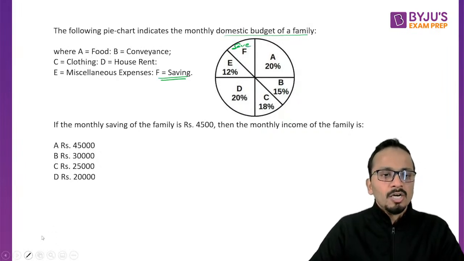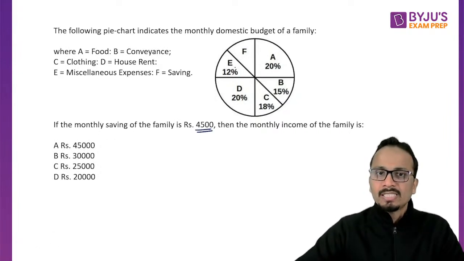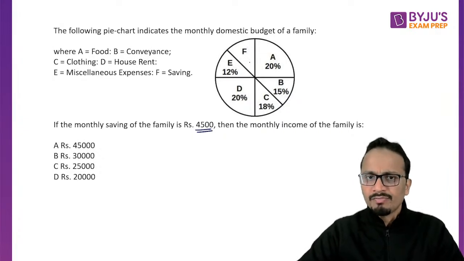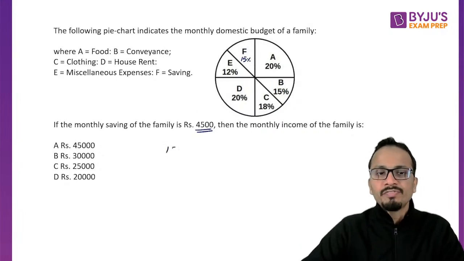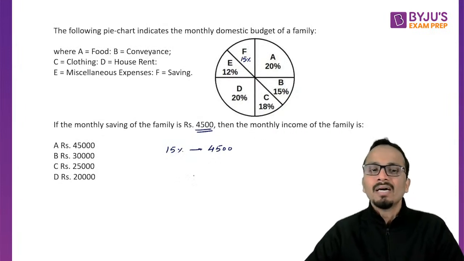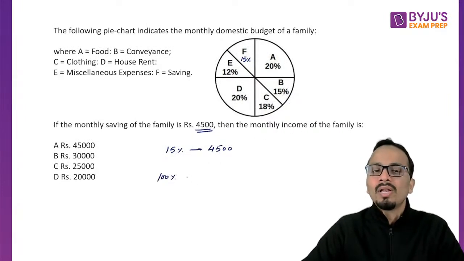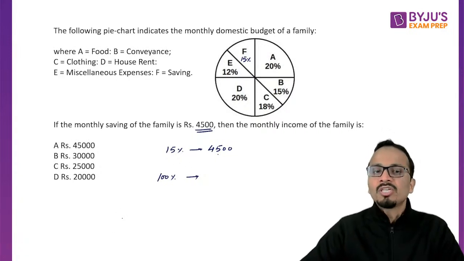All right. Now, if the monthly saving is 4,500, so yes, I will require the percentage breakup for F. So 20 and 15, 35, 35 and 30, 65, and 20, 75. So F will be 15%. So if 15% represents 4,500, then the monthly income, that means 100%, will represent how much? Okay. Now no need to do anything else. So you can say that 15% represents 4,500.